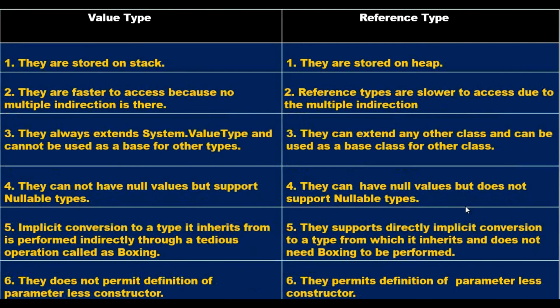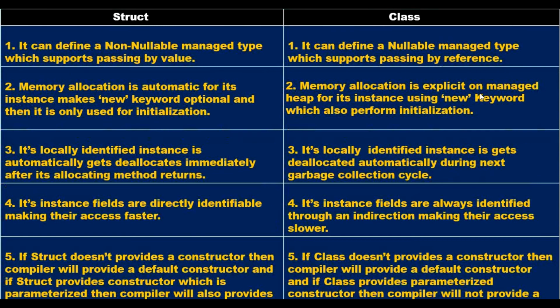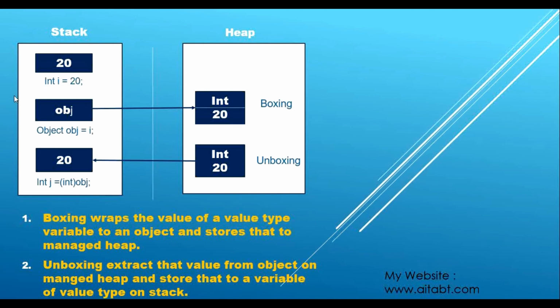Okay, so if you recollect, when we learned the differences between value type and reference type, there was one point, that is this second point: value types are faster to access because no multiple indirection is there, and reference types are slower to access due to multiple indirection. Now I have told you, a value type gets stored on the stack. If you want to access it, the variable is here and the value is also here.